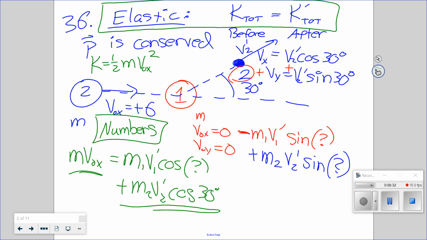So that's the setup for the problem. You have momentum conserved in each direction, and you have total kinetic energy conserved. You can't conserve kinetic energy just in the x direction or the y. There's a crazy proof that I sometimes do that shows that the angles in a glancing collision actually have to add up to 90 degrees. If that one shot that way and that one shot that way, there should be 90 degrees between them.